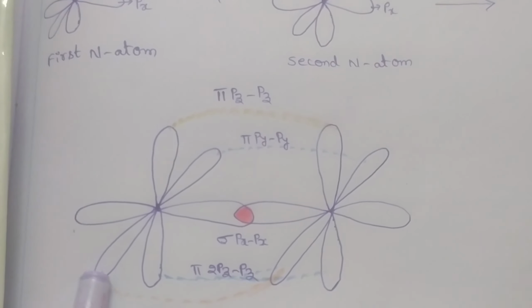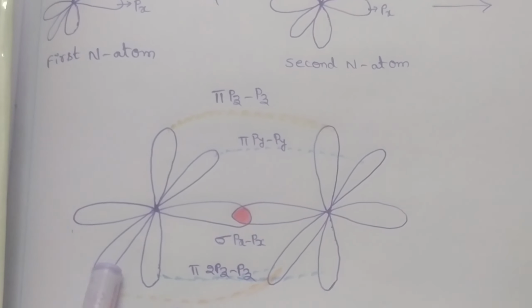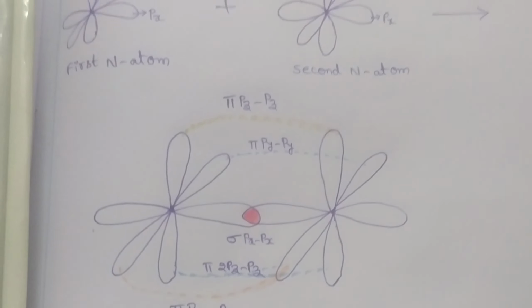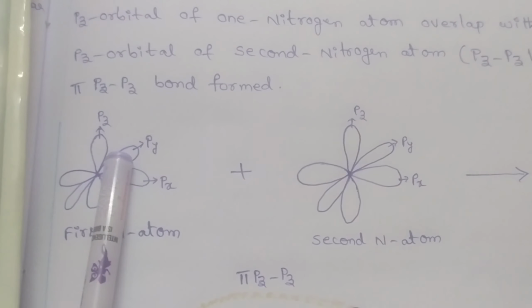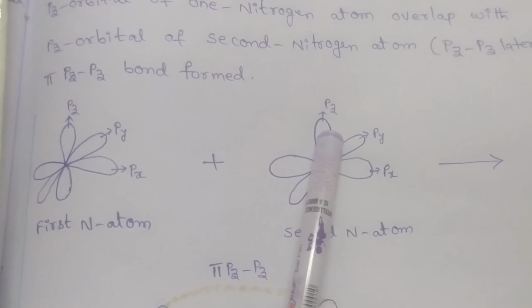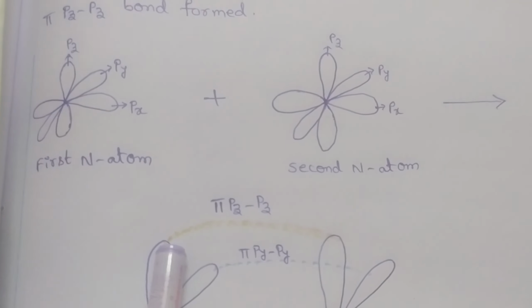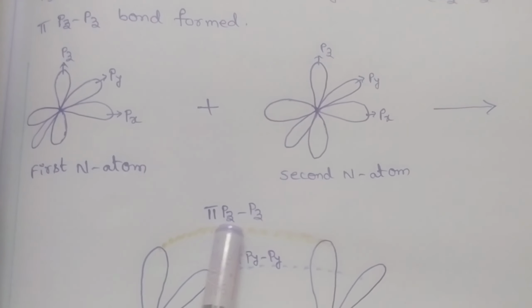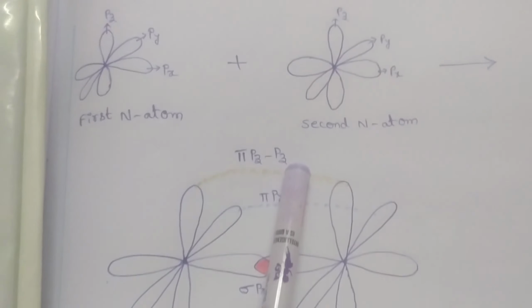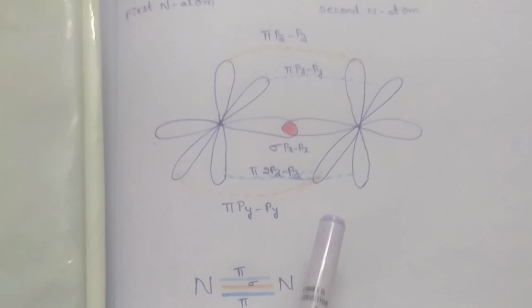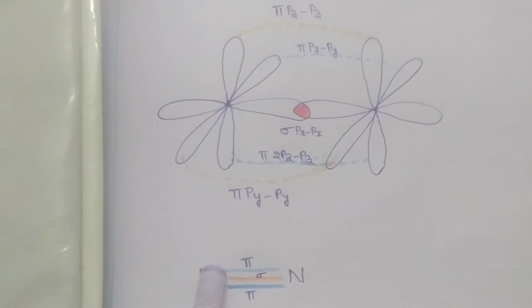The lateral overlap takes place between these two orbitals and forms a pi py bond. Now the pz orbital of the first nitrogen atom and the pz orbital of the second nitrogen atom undergo lateral overlap and form a pi pz bond. In this way, in the nitrogen molecule, there are three bonds present.